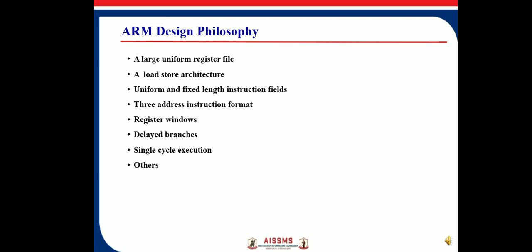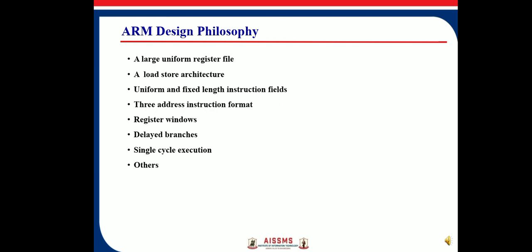Second one, a load store architecture. ARM processor uses a RISC architecture. It contains a large number of registers. The instruction set contains separate load and store instructions for transferring data between the register bank and the external memory. When the data is to be operated on, it is stored in the register and then processed. The memory accesses are separated from data processing.